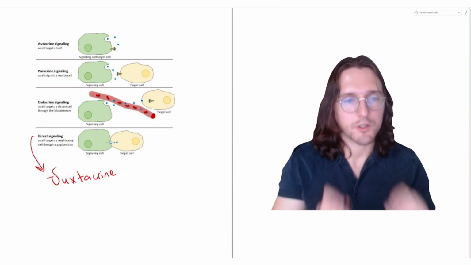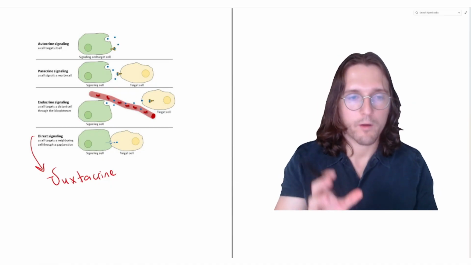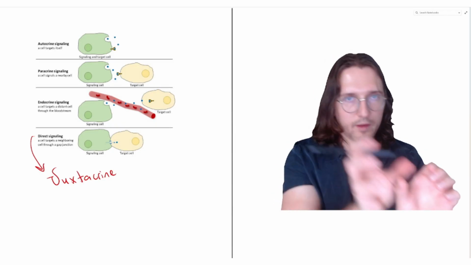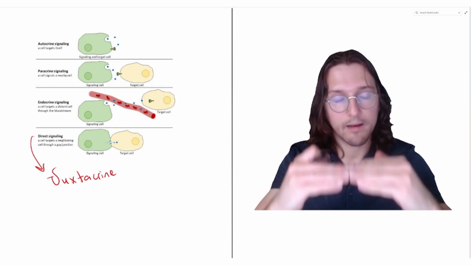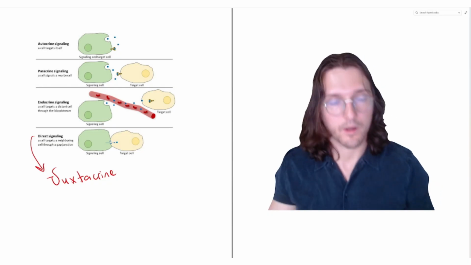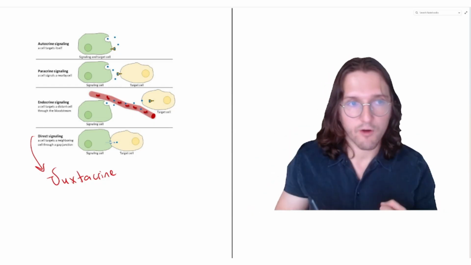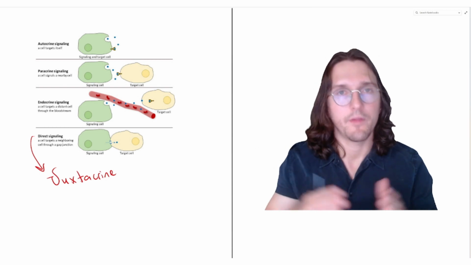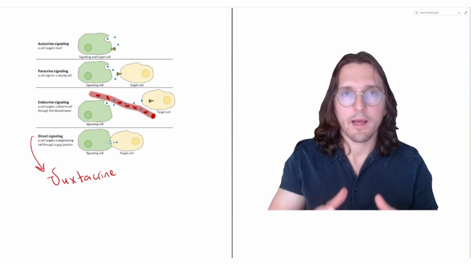And finally, juxtacrine signaling is when you have two cells in physical contact with each other, whereby there's a ligand of some sort on one of the cells and it binds a receptor on the other cell. They're literally being held together in some way like that. And that causes some sort of activity change, typically in both of those cells. That's juxtacrine signaling. Notice that they're very distinct. Autocrine signaling signals itself, paracrine signaling is short distance but they're not in physical contact, and in juxtacrine signaling, they are in physical contact. So to solidify this concept, let's go ahead and do a practice question.